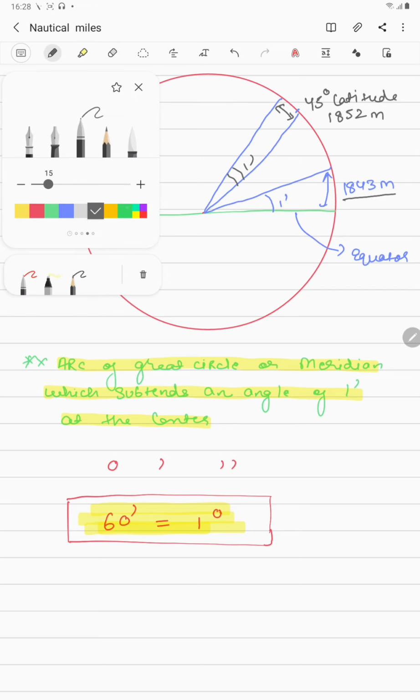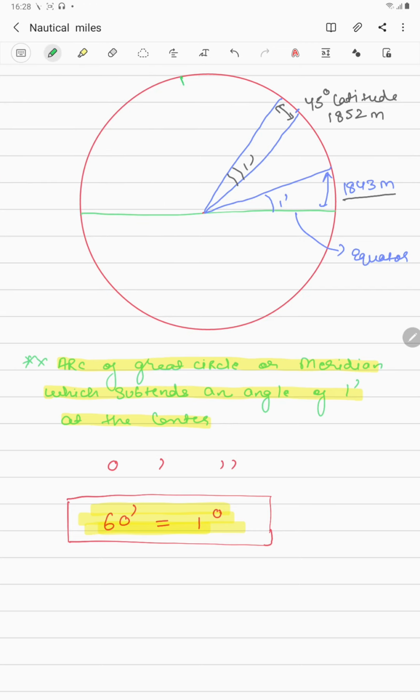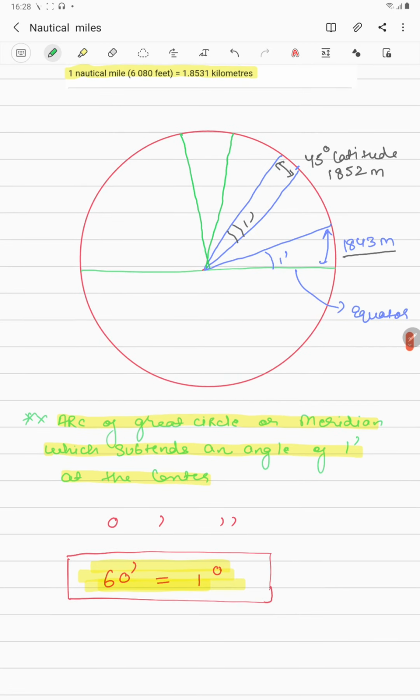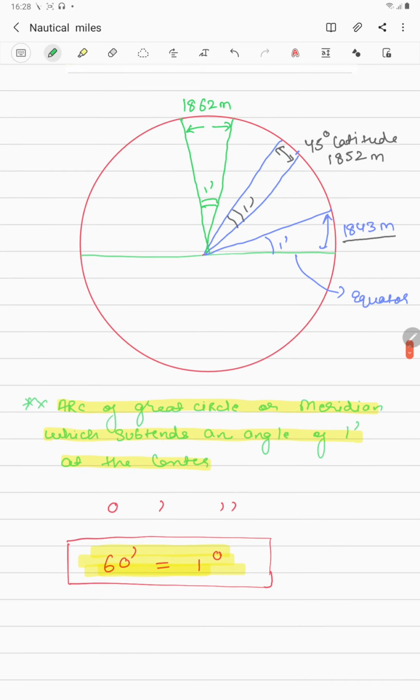Now let us take what value comes at the pole. So if I project an angle of 1 minute at the center from the poles, this value comes out to be 1862 meter. So guys, see, we have got three different values of 1 minute. At poles, which is marked in green, we have 1862, we have 1843 at the equator, and at 45-degree latitude we have 1852.